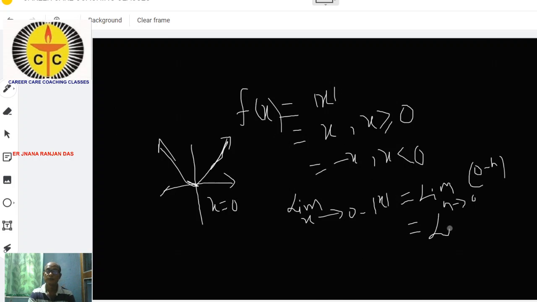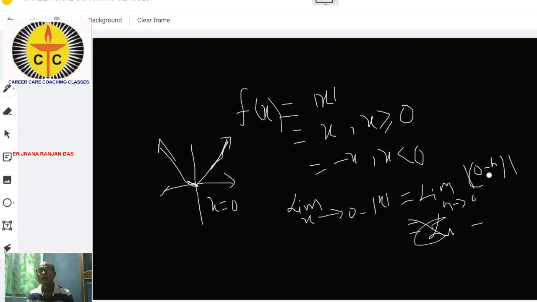That means here h is inside the modulus: the modulus of 0 minus h. What is the modulus of 0 minus h? It is 0 minus h, which means it is less than 0. So we can write minus.